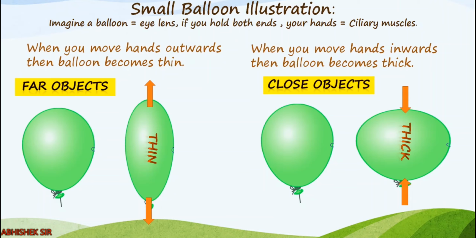Now the second case is when you see close objects. The arrows you see are both acting inwards. That means ciliary muscles are making the lens thick. Same with the balloon. When you press the balloon from top and bottom, what happens? The size of the balloon increases. The thickness increases. The same happens with the lens. So I hope next time when you have a balloon in your hand, you may try this to understand the mechanism of our lens.